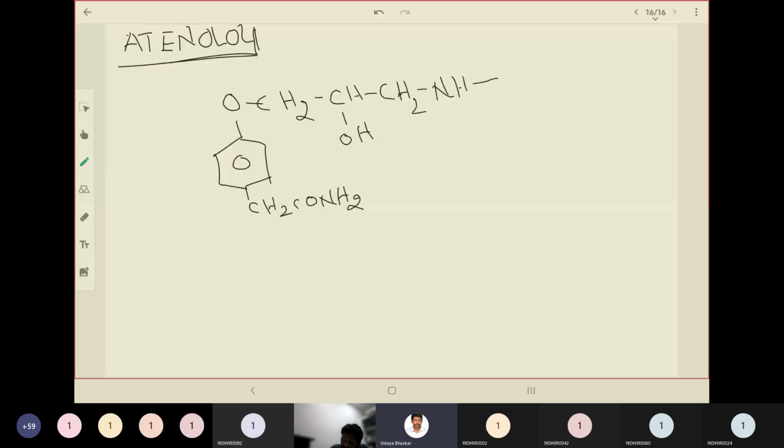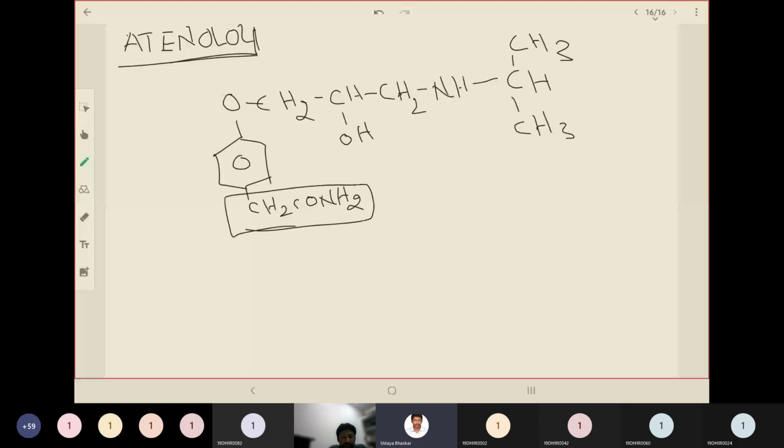It is again isopropyl group. So you can easily remember atenolol by comparing it with propranolol. Am I right? So only change is here when you compare it with the propranolol. So we need to compare with propranolol.